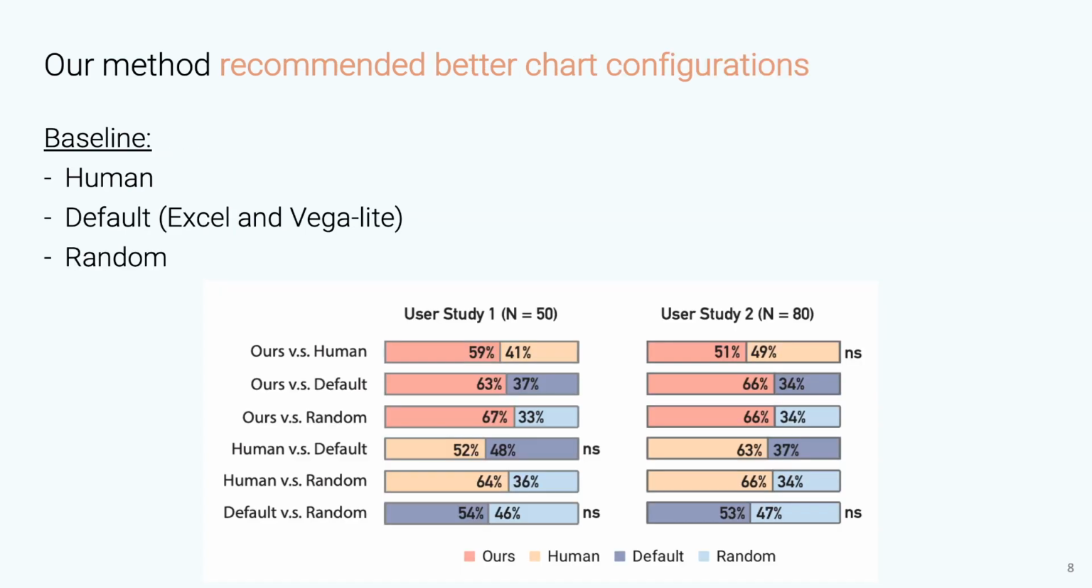With a machine learning model, now we could recommend chart configurations. In 2 user studies, we show that our method can at least achieve human-level performance and outperform the default styles in Excel and Vega-Lite and outperform the random configurations.